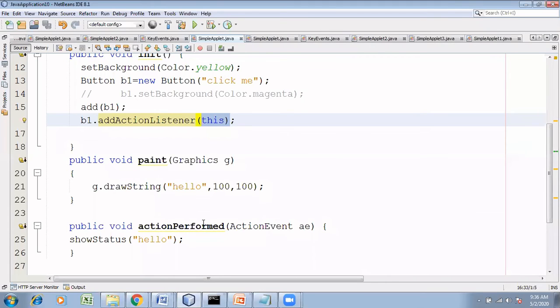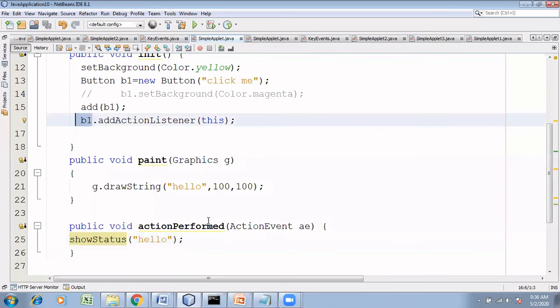Public void action performed is the only method available within the interface, so this method will be called. We are just using show status, which is a method within the container class, applet. Show status of hello will print hello in the status bar whenever B1 is clicked.